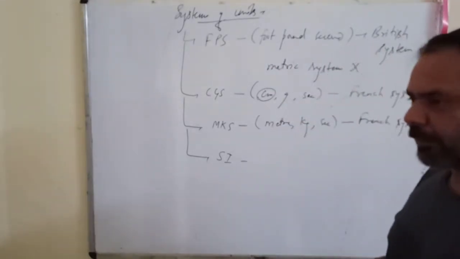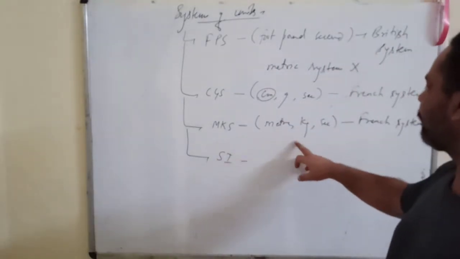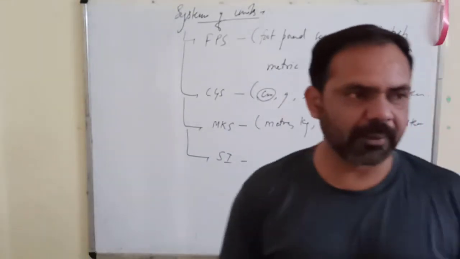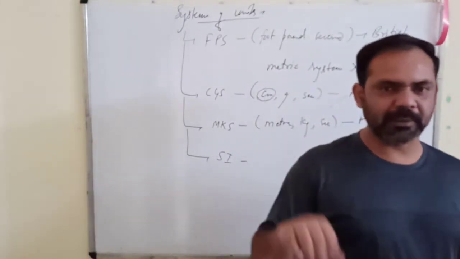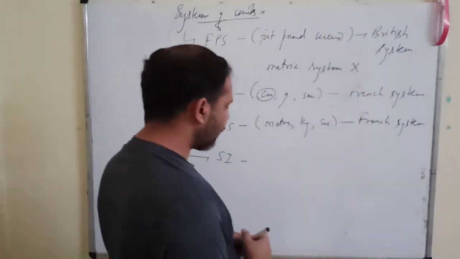Nowadays we are using the 4th one, that is the SI system.